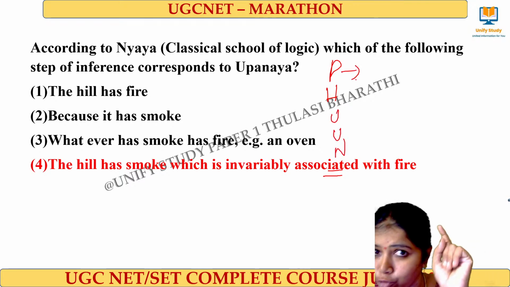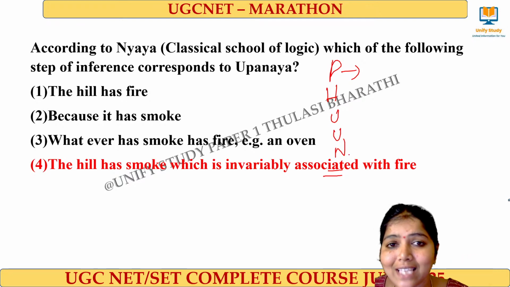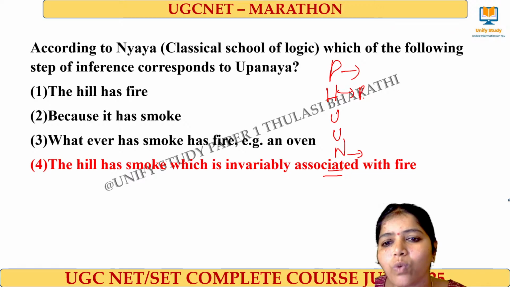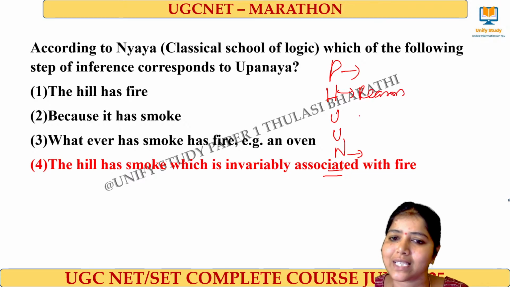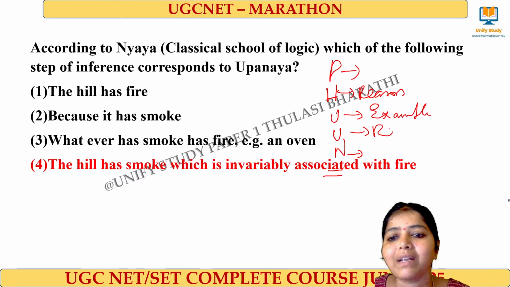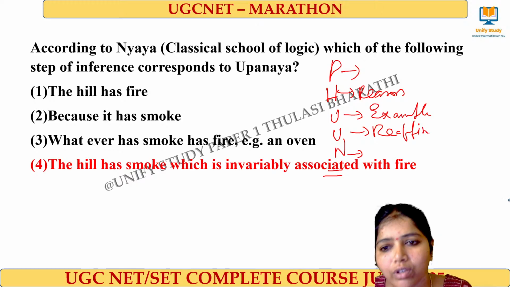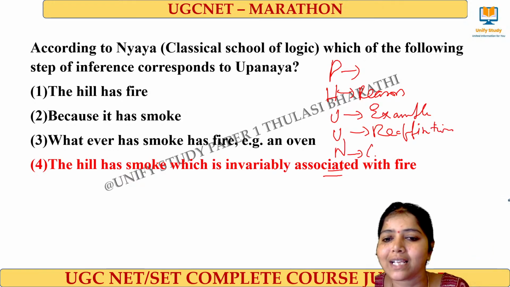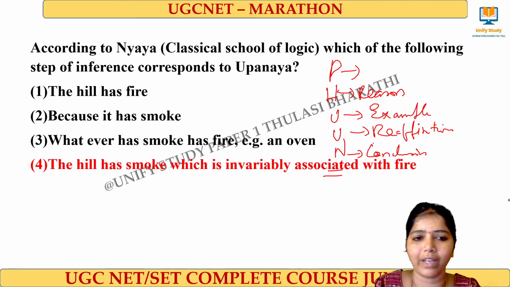Pratijana is what I have to prove, and the same thing will be finally proved by the Nigamana, that is the conclusion. Hetu is nothing but the reason which I state. Then Udaharana comes. Udaharana means example. And what is Upanaya? It is nothing but reaffirming. See, I have told you, right? Like that, reaffirming something is called Upanaya. And Nigamana is nothing but the conclusion that I make. Okay? Clear. Very good. Next question.